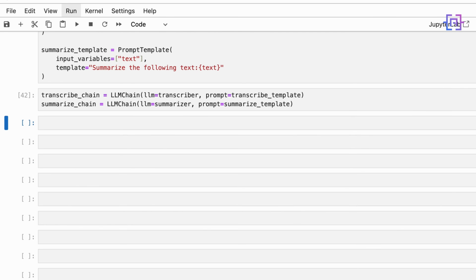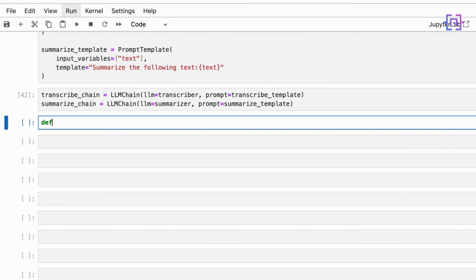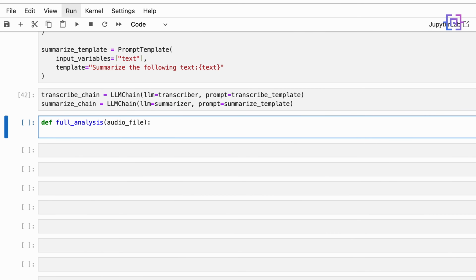Now let's combine them. Let's define a function here called full_analysis(audio_file). It takes one input variable, which is the audio file. For transcription, we are going to call transcribe_chain.run, and the input variable, we define it as audio_file, is equal to our audio_file.